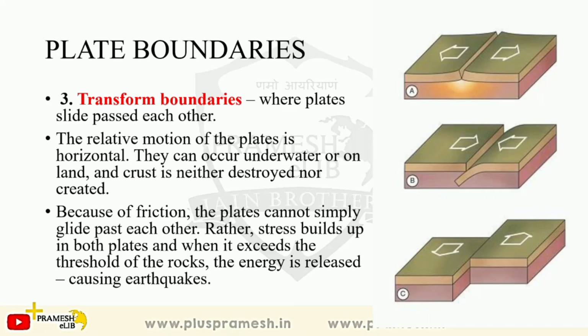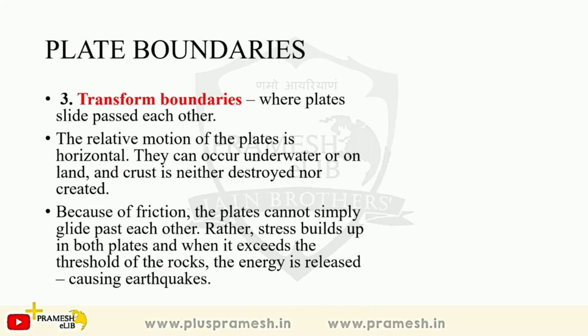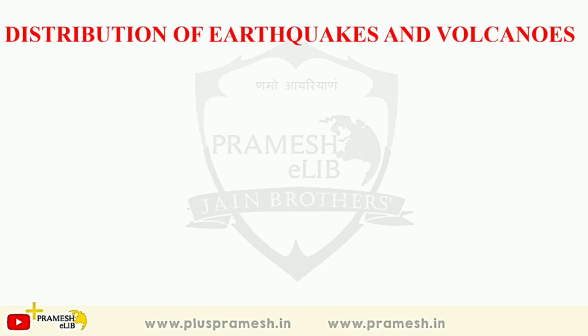Now, in terms of destruction and construction, what I mean is the magma, and not what is on the surface. Okay, there may be destruction also in terms of human loss or property loss, but what I am talking about, construction and destruction over here, is the magma material. Because of the friction, the plates cannot simply glide past each other. It is very difficult for them to just pass parallel to each other, and there will be friction. So stress is there, and a lot of energy is released because of the friction and the stress, and again you can have earthquakes, large and strong earthquakes of higher magnitude.